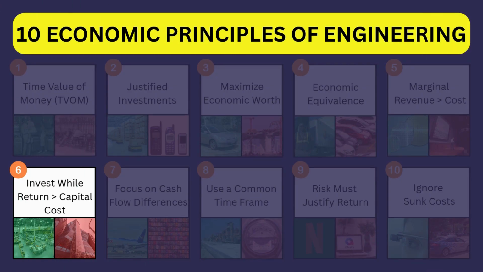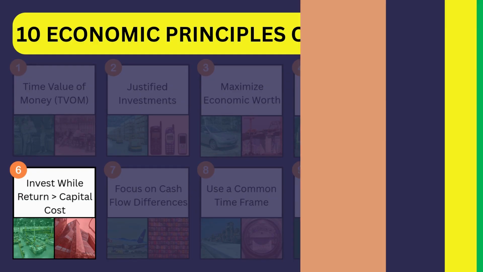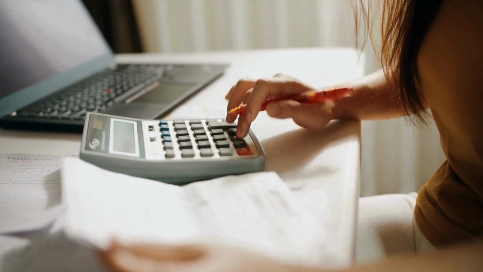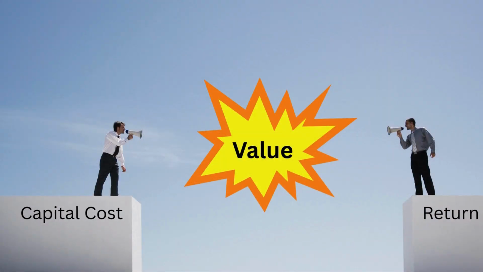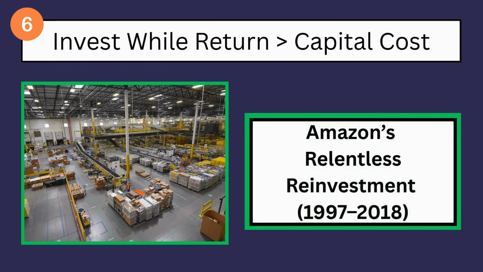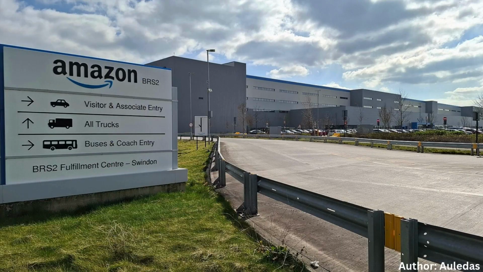Principle 6. Keep investing while return is greater than cost of capital. If your project's return is higher than the cost of funding it, keep investing. That gap between return and capital cost is where real value is created. Real-world win. Amazon's Relentless Reinvestment, 1997 to 2018. Amazon is one of the clearest examples of this principle in action.